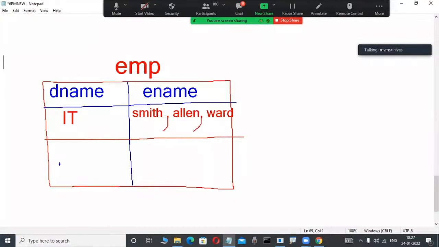Again, another department is there. What is the department? HR department. In the HR department, one employee is working. My name, for example, Murali is an employee. For example, I am a programmer in my project. Suppose in an Oracle project I am working, that is a relational data model product. The data is represented in the format of tables. One company is there, in that company 2 departments are there, and some employees in each department. I am a senior programmer, so I represent our data like this in my project.